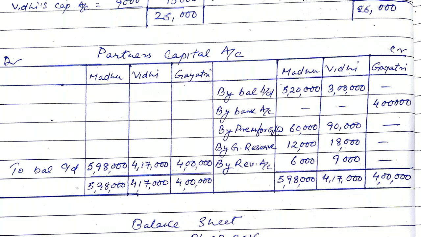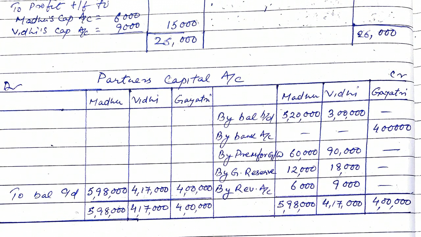General reserve, we had distributed 30,000 among Madhu and Vidhi, so it will be credited as 12,000 and 18,000. And the revaluation profit that we observe, 15,000, is now credited to Madhu and Vidhi as 6,000 and 9,000 respectively. Now like this we get the closing balance of partners' capital. For Madhu it is 5,98,000, for Vidhi it is 4,17,000, for Gayatri it is 4 lakh.